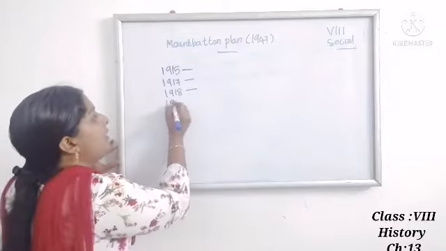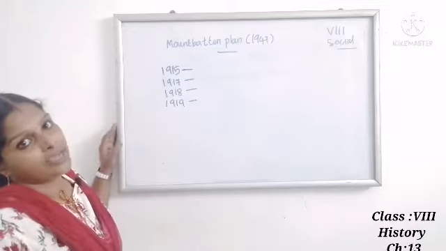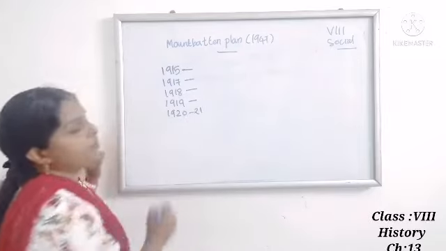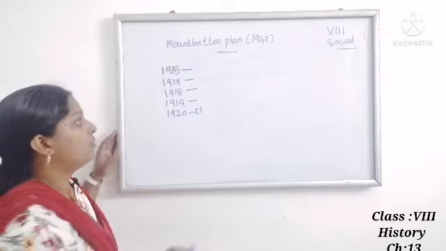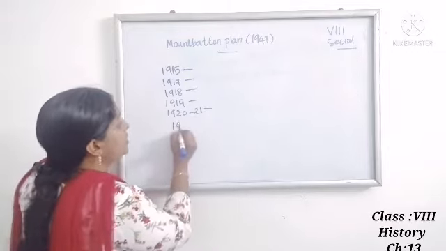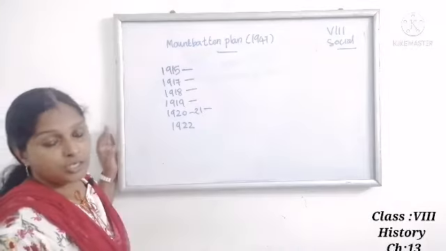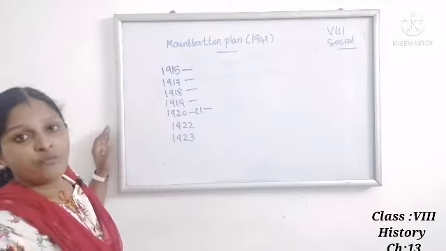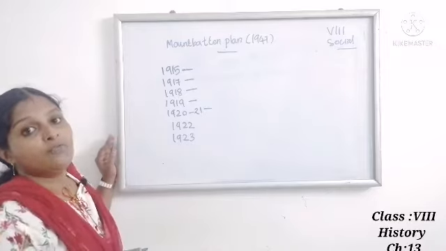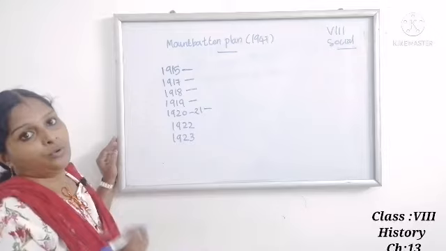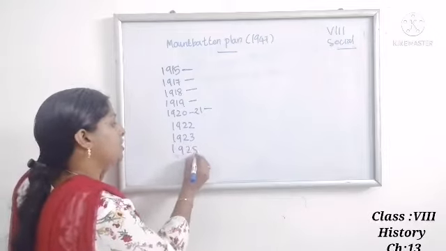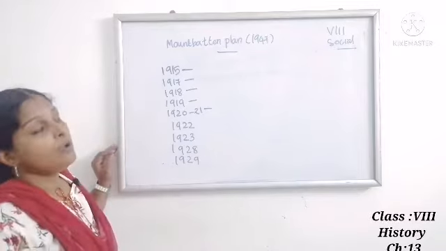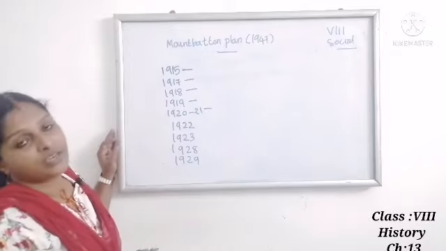1919, the famous Rowlatt Act and Jallianwala Bagh massacre. 1920-21, Khilafat movement and Non-cooperation movement. 1922, Chauri Chaura incident. 1923, Swaraj Party formed by C.R. Das and Motilal Nehru. 1928, Simon Commission. 1929, Purna Swaraj, from the Lahore session of the Indian National Congress.